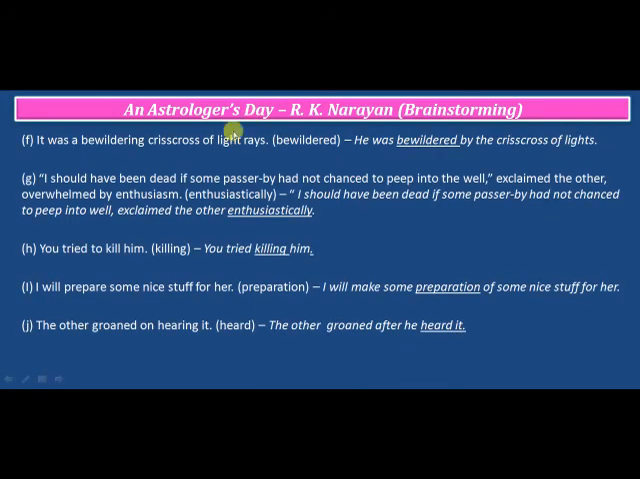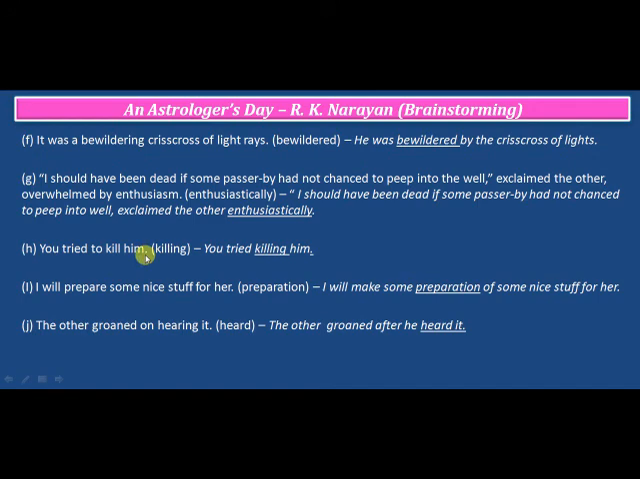The next one: it was a bewildering crisscross of lights and trees. The word is bewildered. He was bewildered by the crisscross of lights. Next one: I should have been dead if some passerby had not chanced to peep into the well, exclaimed the other, overwhelmed by enthusiasm. The word given is enthusiastically. I should have been dead if some passerby had not chanced to peep into the well, exclaimed the other enthusiastically.